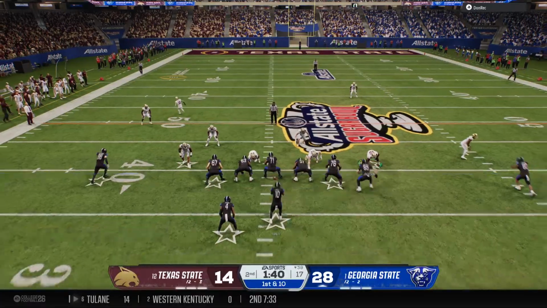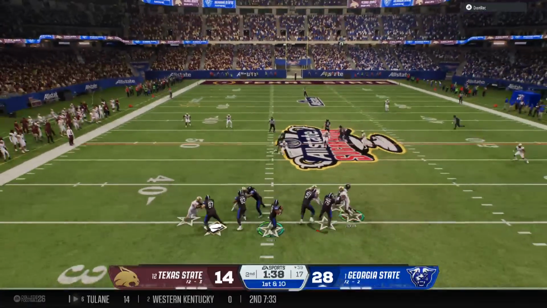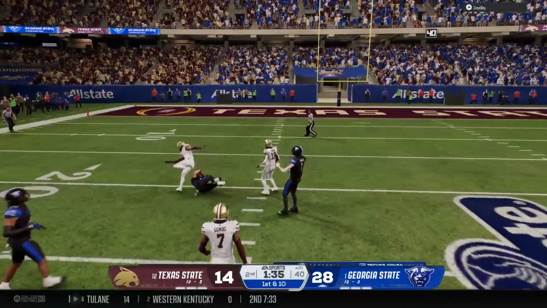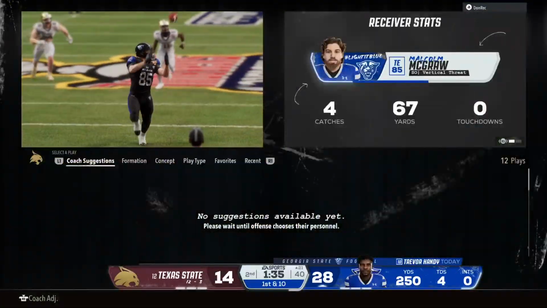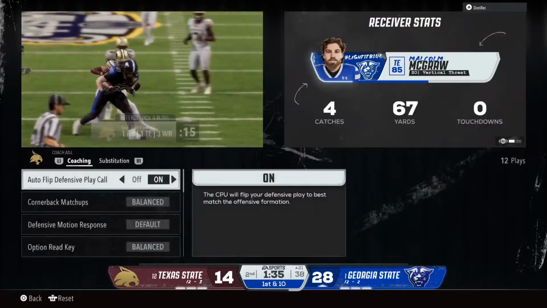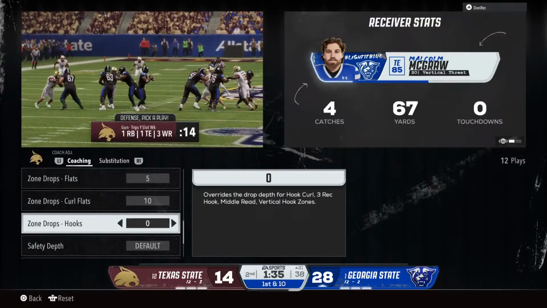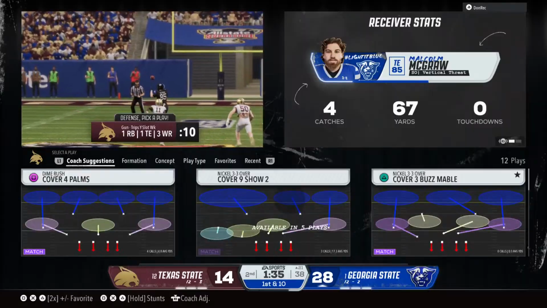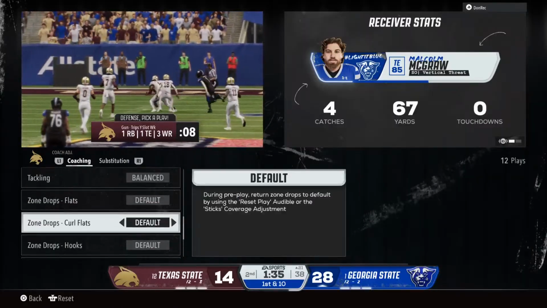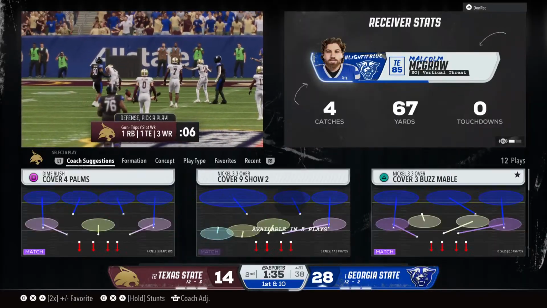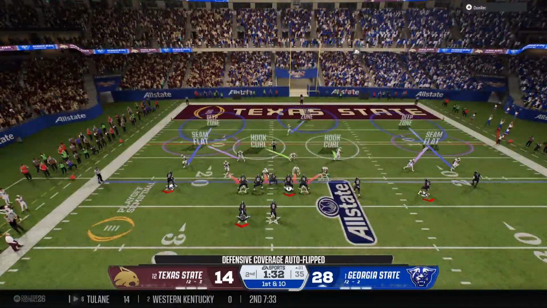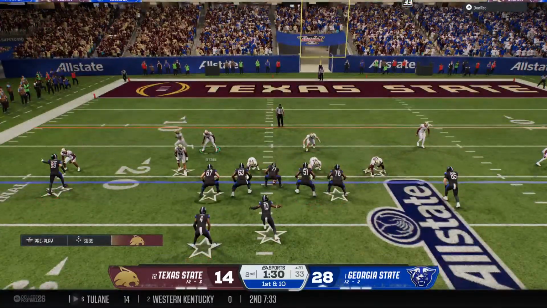Off the play fake, looking to throw. It's a dart right down the middle. It's caught at the 25, and he's still going. Tackle made after a big gain. Ball moves to the 21. What a pitch and catch by the quarterback and receiver for a big gain for this offense. One explosive play has this offense set up just outside.